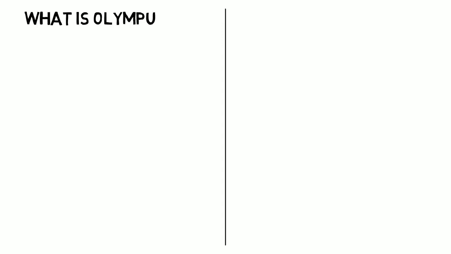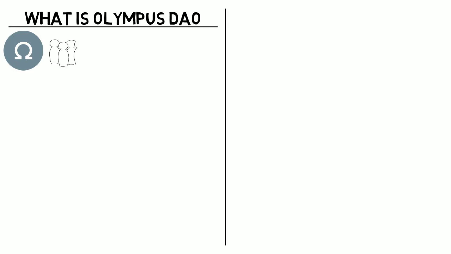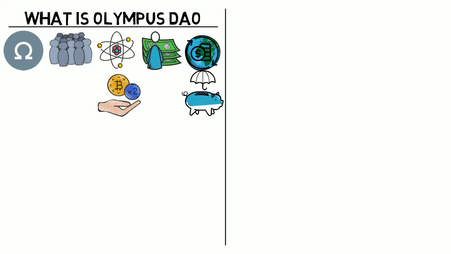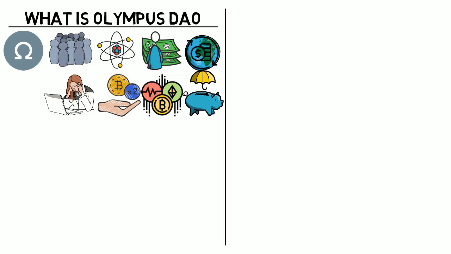What is DAO? OHM is a decentralized backed digital currency controlled by its holders and governed as a decentralized autonomous organization. Its goal is to build a policy-controlled decentralized currency that can function as a global unit of account and medium of exchange currency. According to the project plan, Olympus sees other assets as inadequate. Stablecoins suffer from inflation at the hands of central banks, and Bitcoin or Ether are at risk of price manipulation or too volatile to function as money.